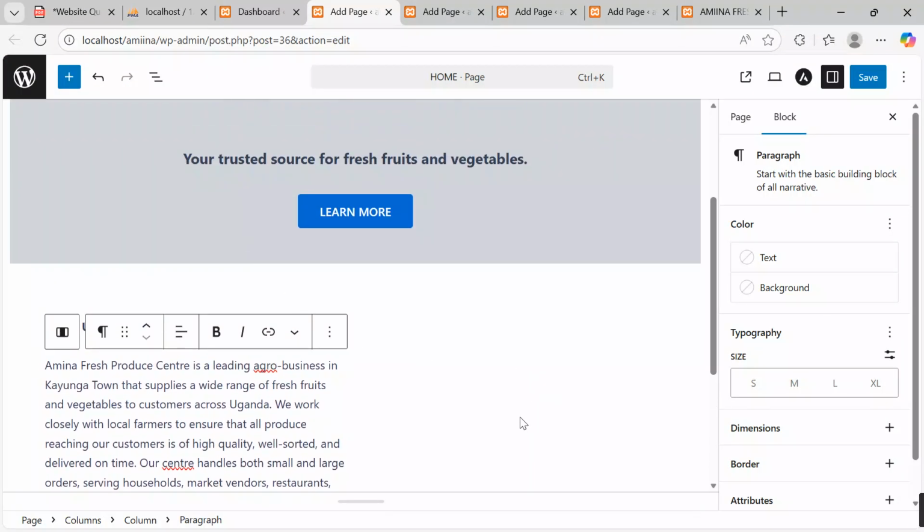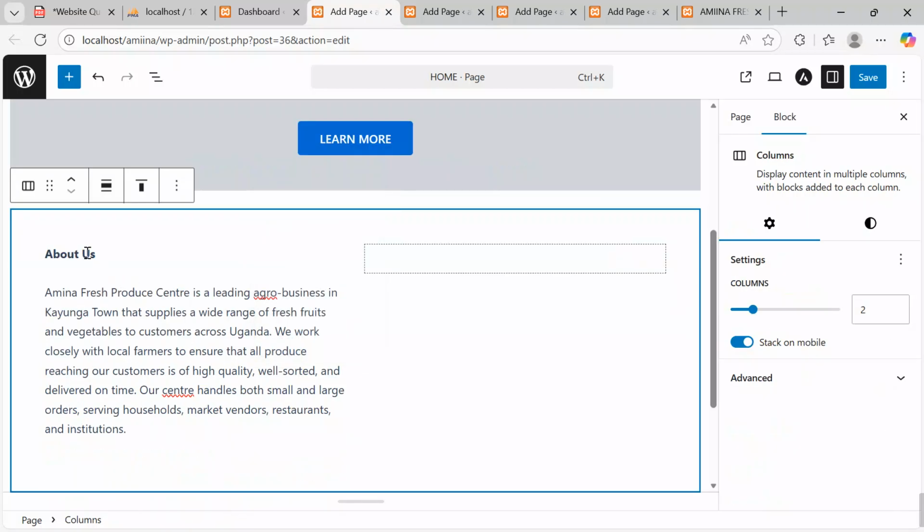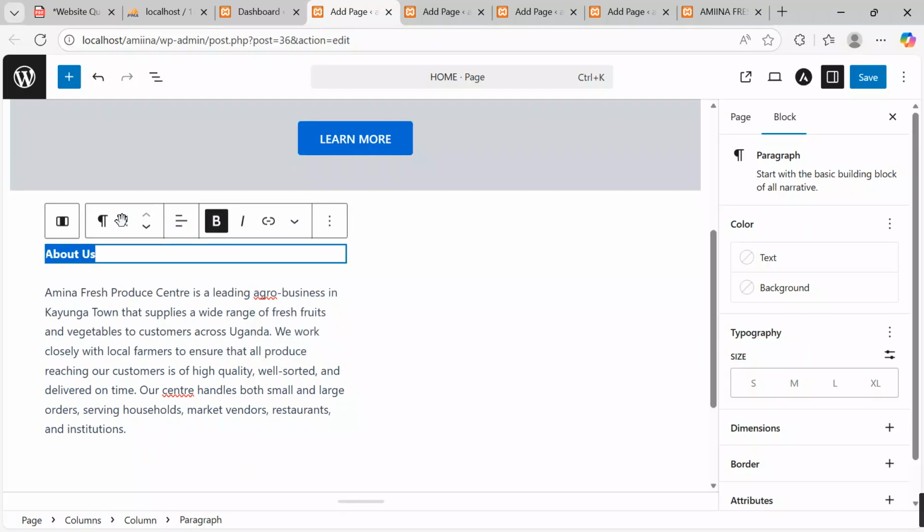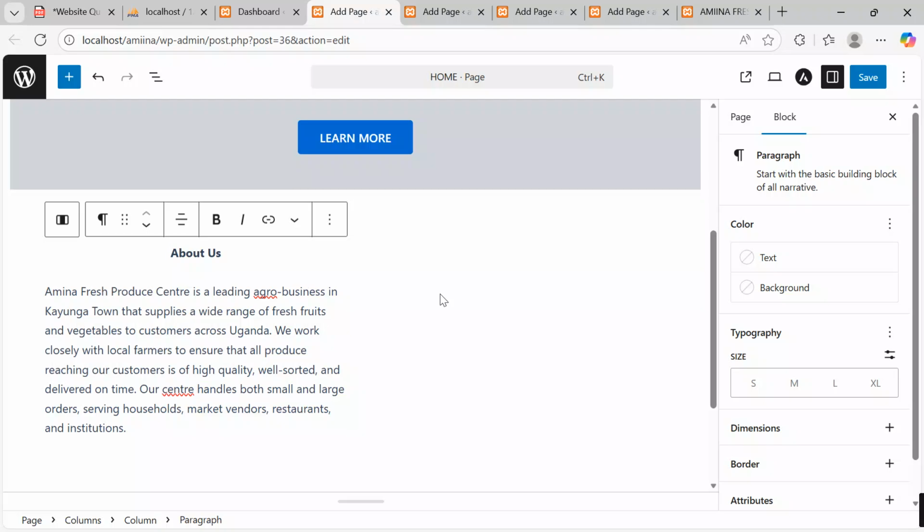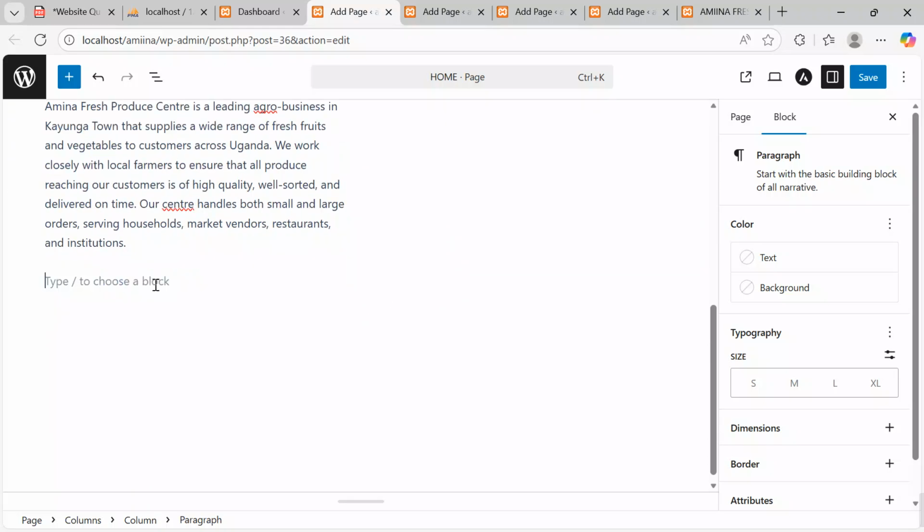Then after pasting, I can keep this heading. I come over here, I make it bold, and then I can align it center. I align it center. Then after that, I can also go on to add more info.